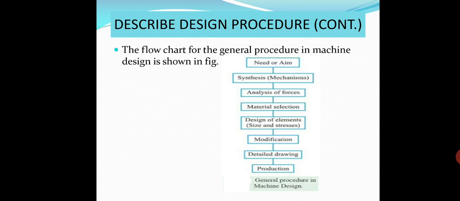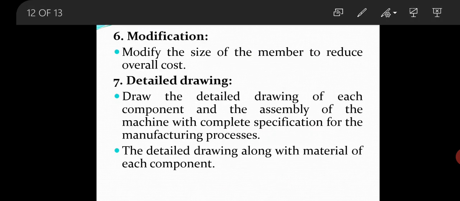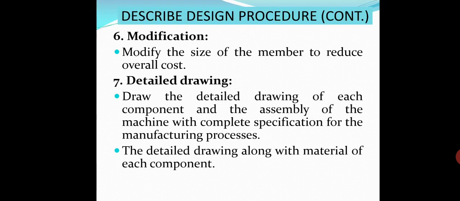After finding out the dimension, the material, the mechanisms, you have to consider its modification for cost effectiveness. Once it is modified, the design is finalized, and the detailed drawing is to be given to the production center. So, this is all about the designing procedure.